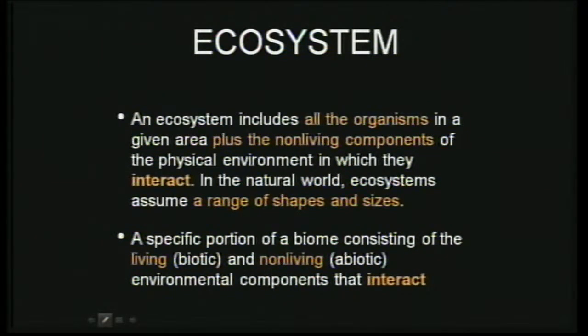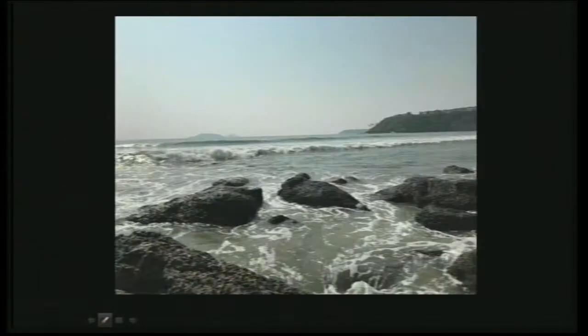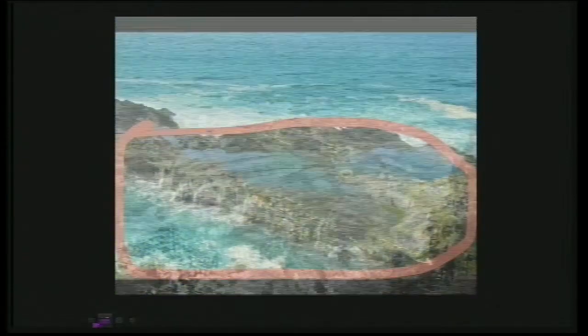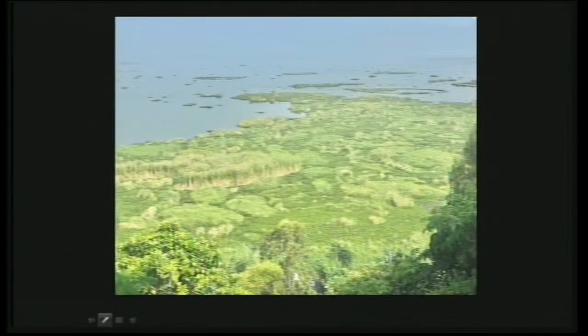An ecosystem can be very small, or it can be huge. For example, this whole ocean can be an ecosystem, or it can be this small portion that I have highlighted. This is a tide pool. That means during low tide you have this kind of place where the water becomes stagnant, and so in itself it forms a kind of ecosystem. So an ecosystem can be as small as this tide pool, or it can be of this kind.